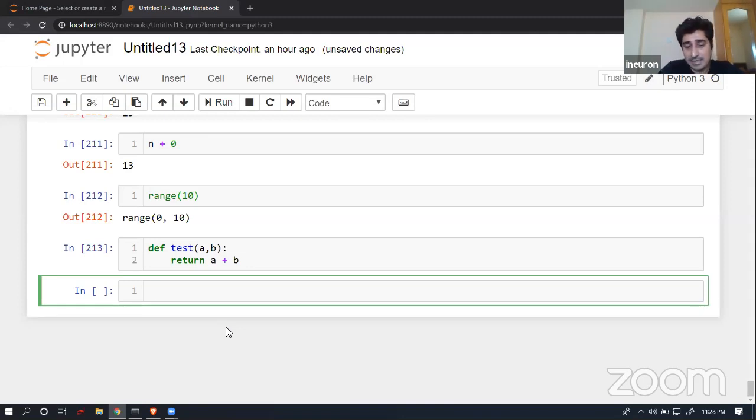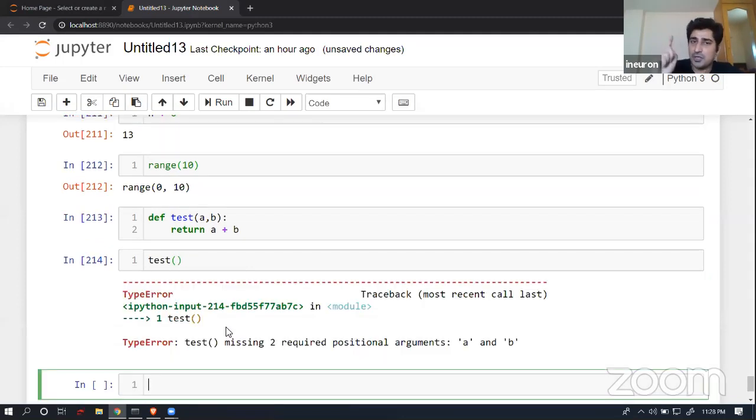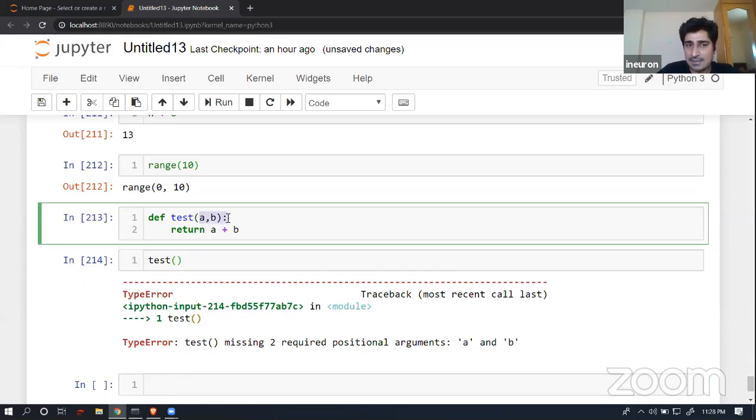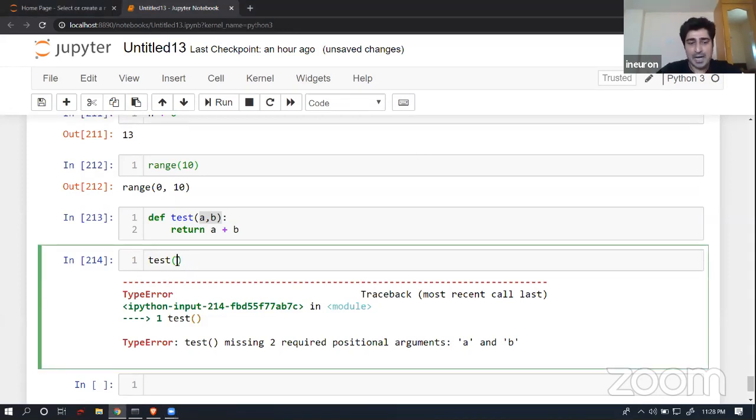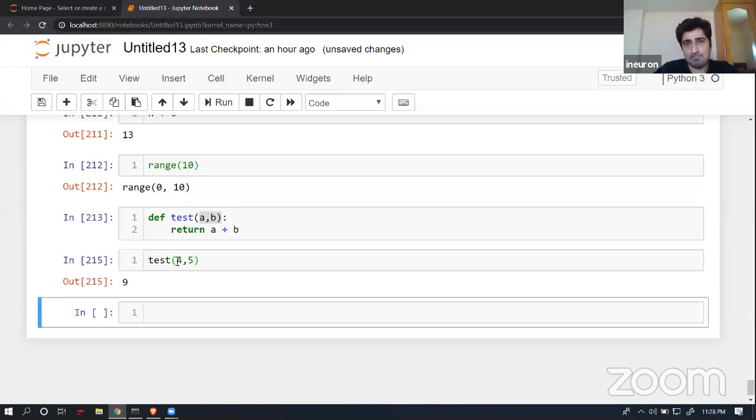Now in this case, if I'm going to call my test function, it is going to give me an issue, because now it is expecting this signature. Like I told you, whenever you are writing a function, always make sure that at the time of call you maintain the signature. If you're not maintaining the signature, it is going to give you an issue. Now I can pass data, A and B, and it's completely fine.